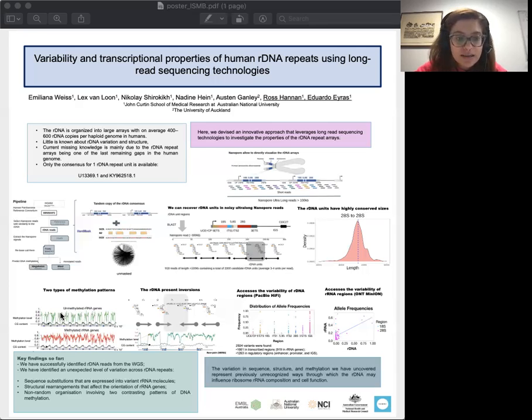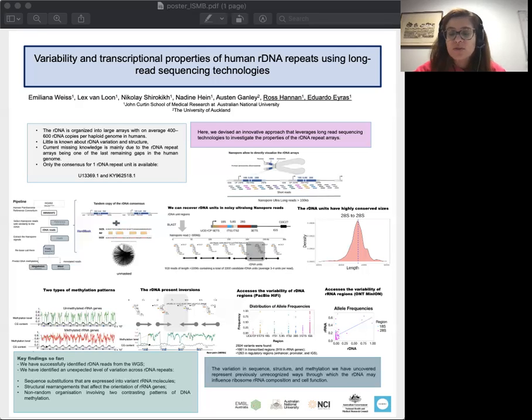In this first pattern, you can observe that the promoter region was unmethylated, and the IGS is highly methylated, and this may indicate transcriptionally active genes. So all the genes would be transcribed in these rDNA units. In the second pattern, we observed that the RNA genes, the promoter, and the IGS were highly methylated. So we have a highly methylated signal, indicating that the rDNA units that belong to this signal are possibly not transcribed. So there is a transcription repression.